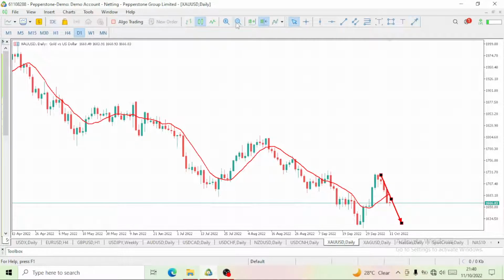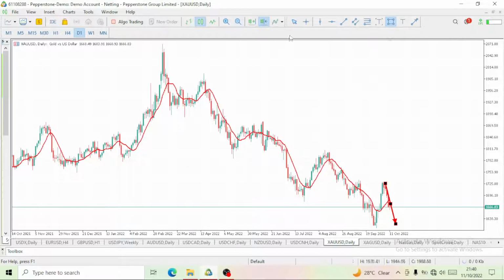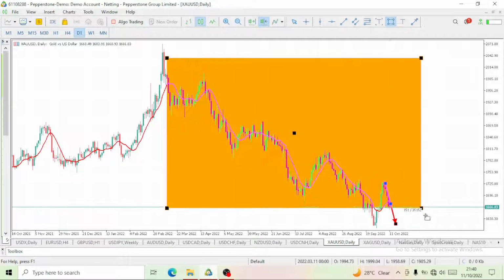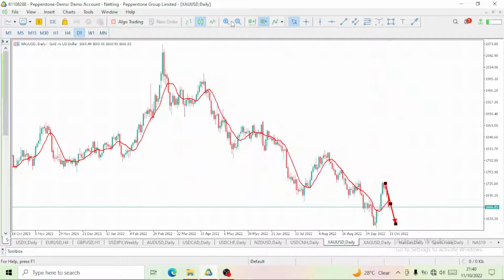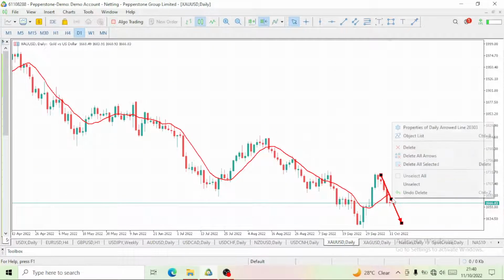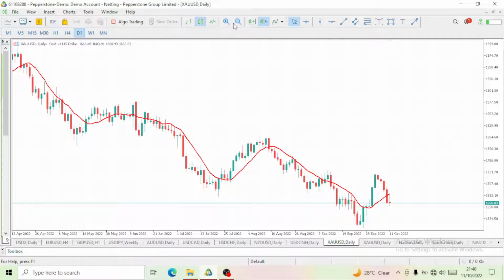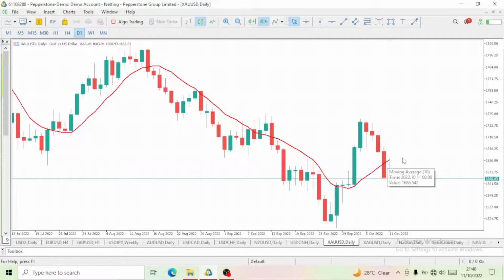If you take a look at gold itself, you see that it is actually on a bearish move. We are seeing lower lows and lower highs, even on the trend. Take a look at this trend on gold. The price is actually on a bearish move, price is dropping. I've also included a 10-period moving average. The price is below our 10-period moving average. Of course, we all know once the price is below the 10-period moving average, we have to short it.